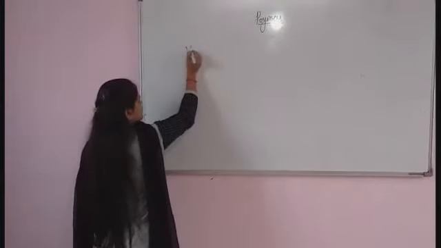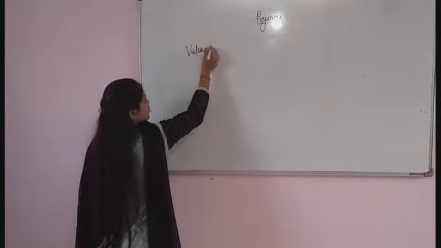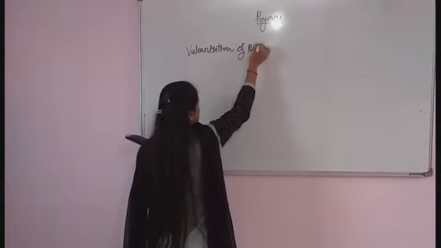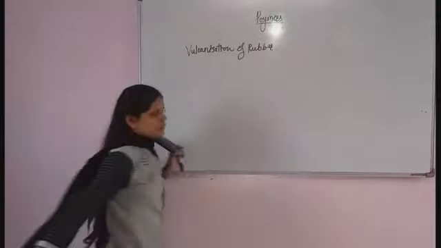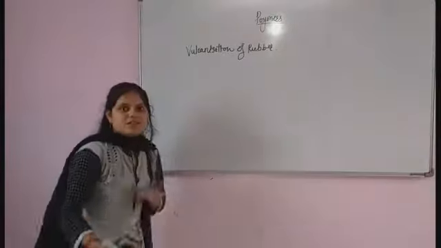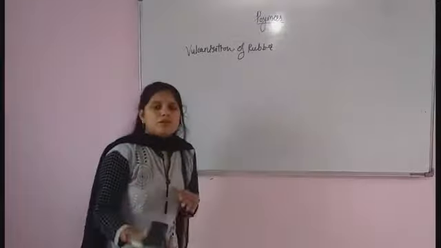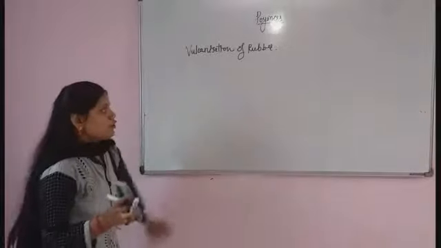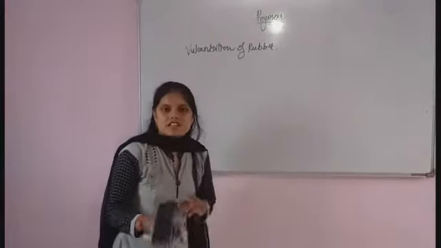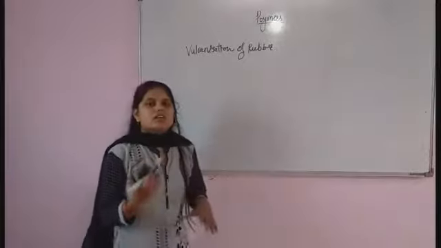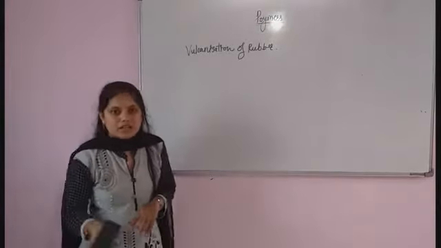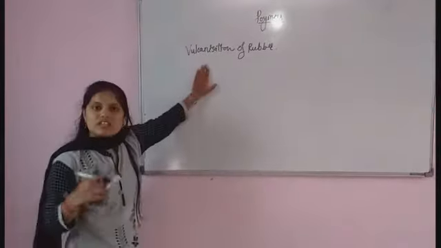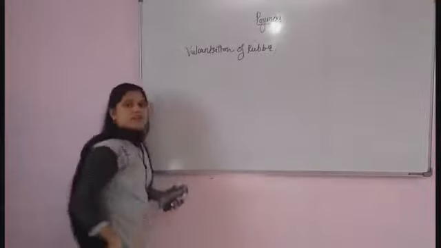Next will be the vulcanization of rubber. So, what is meant by vulcanization of rubber? If we want to improve the quality of rubber, we need to do vulcanization of rubber. It is a process where natural rubber is heated with a limited amount of sulfur, and there is a formation of good quality rubber, which is nothing but vulcanization of rubber.